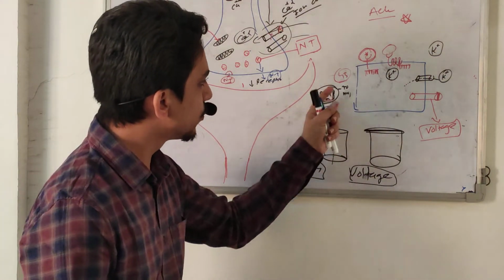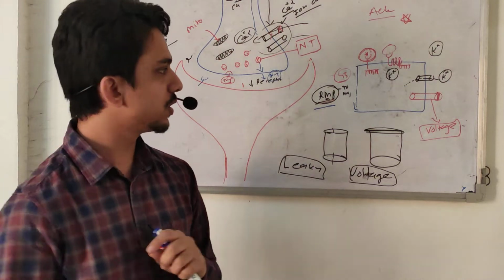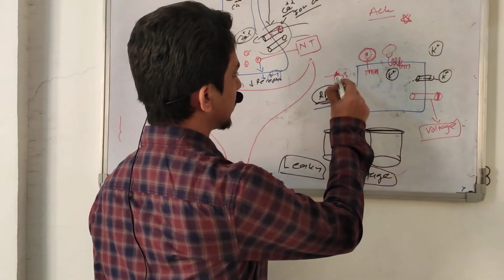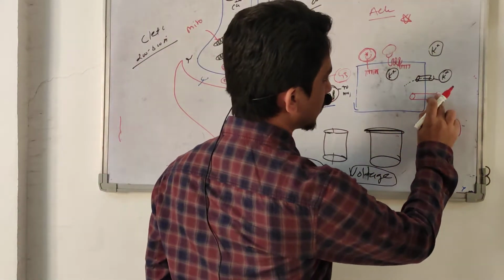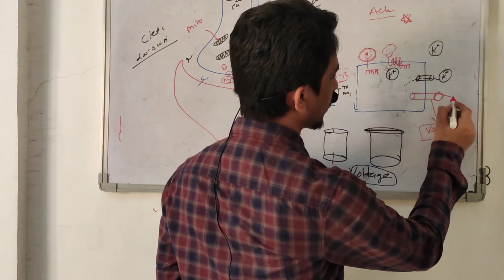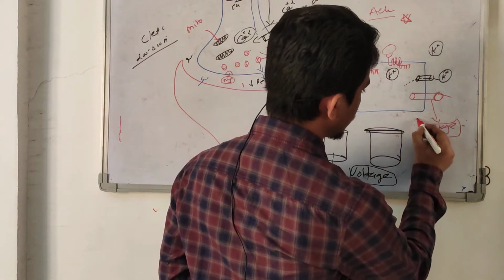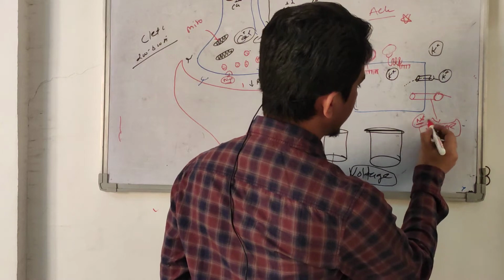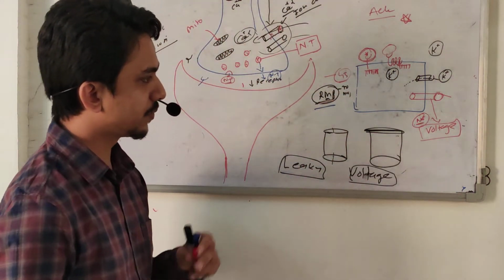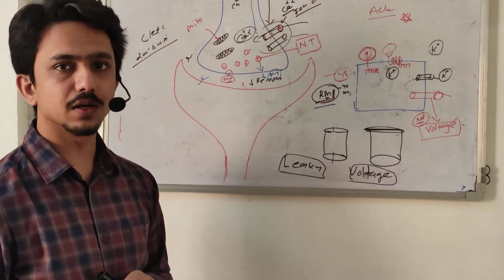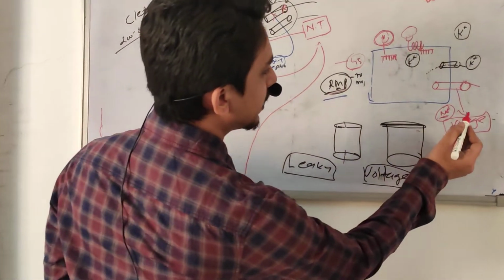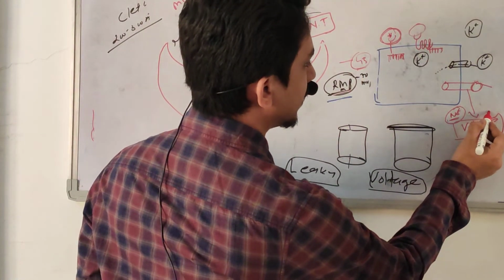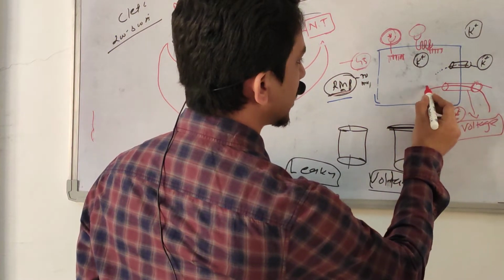So whenever they lose the polarity from the resting membrane potential, going from more negative to less negative, they open. Now they open. Suppose this is a sodium voltage gated ion channel. Whenever it is open, what does it do? It transports sodium from outside to inside.